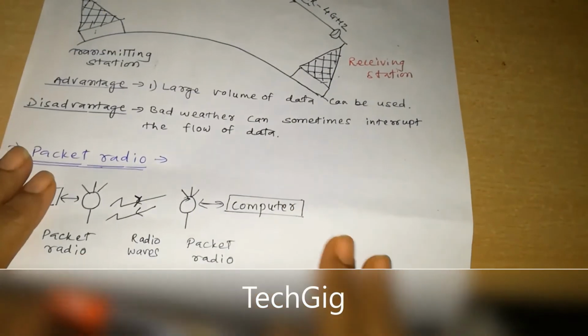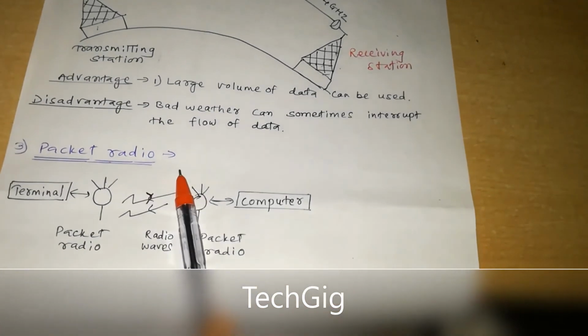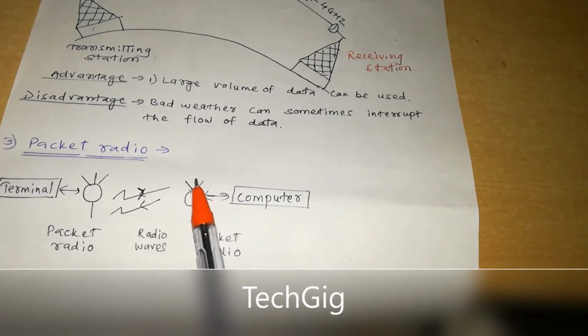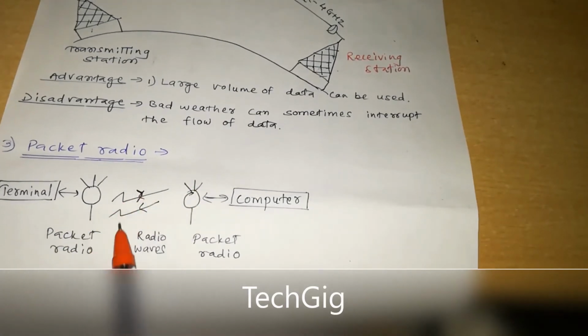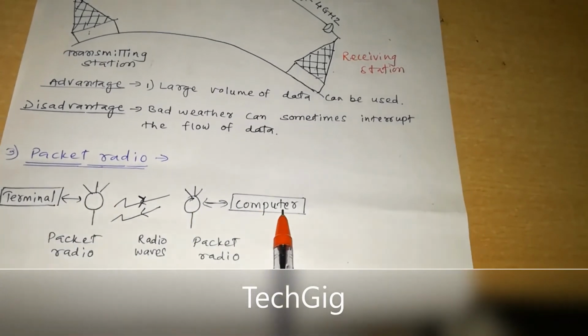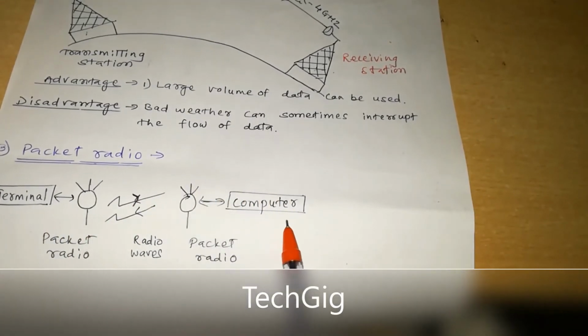Now we will see the next one, packet radio. Here in the figure, you can see this is one terminal and this is a computer. So packet radio is attached to the terminal as well as the computer.